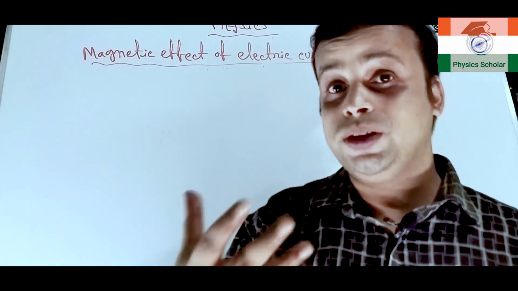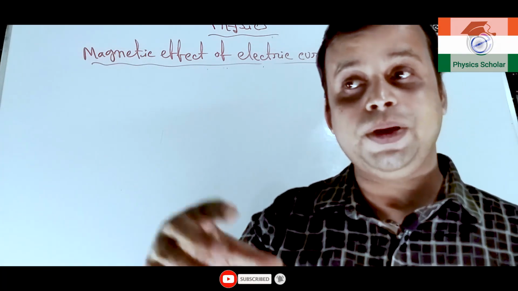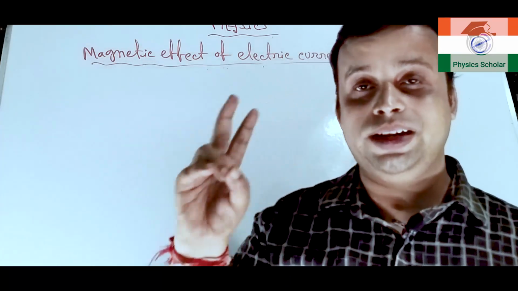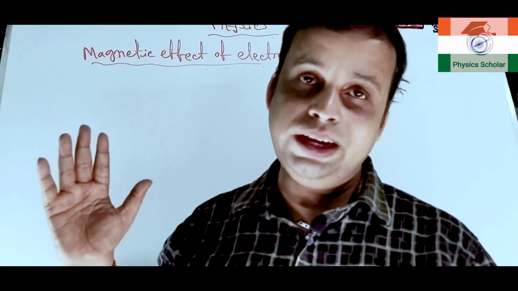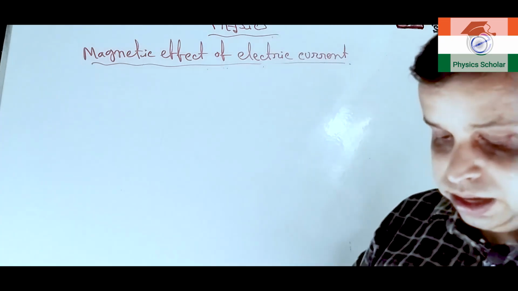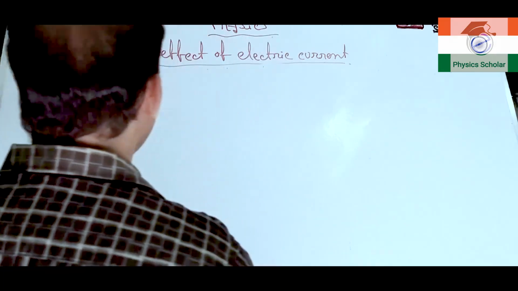The force of attraction, force is a vector quantity, so it will attract something. Clear? So it must have a value as well as a particular direction, so it is a vector quantity. And scalar quantity means the quantity which doesn't have any particular direction, only has some value or magnitude. Clear? So the magnetic field is a vector quantity.